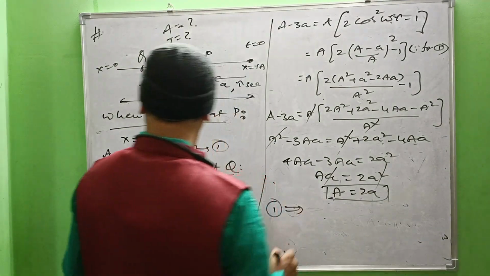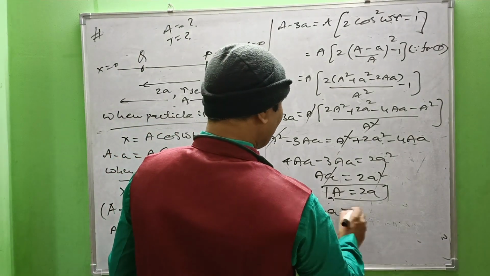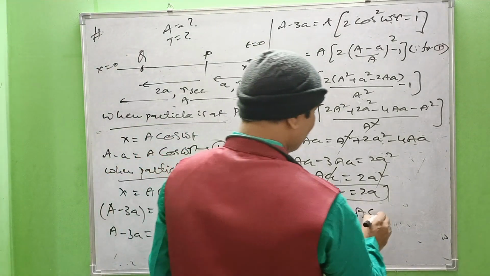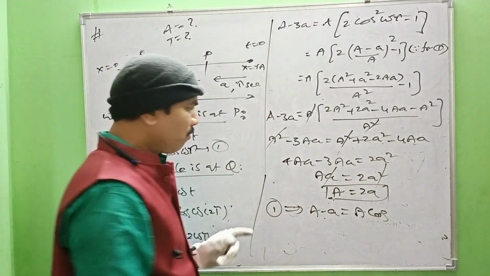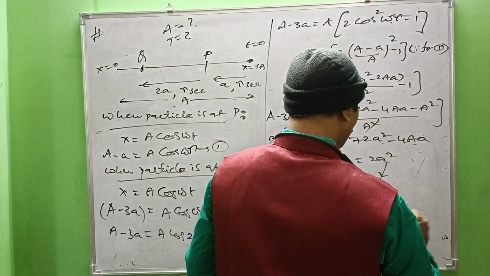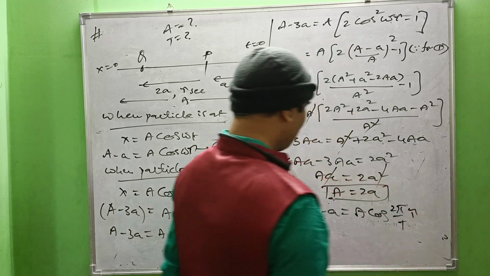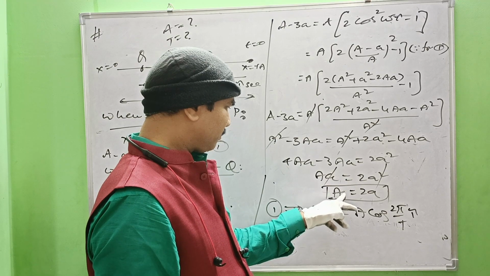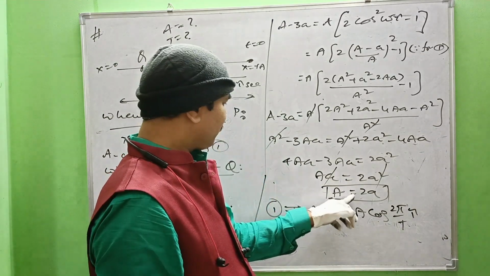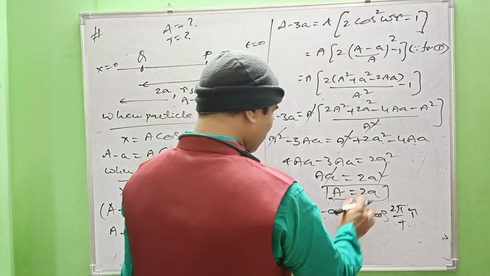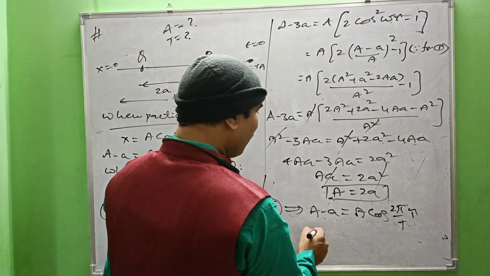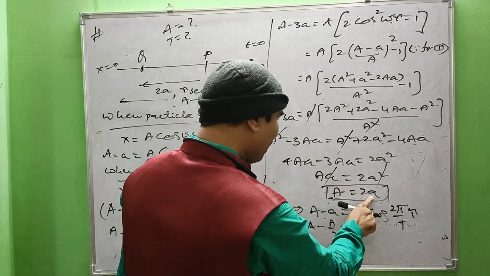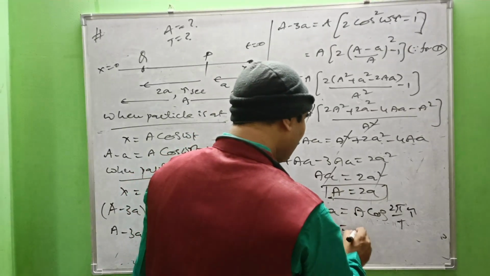From 1, a minus a equal to a into cos omega tau, where omega means 2 pi by capital T into tau. Now replace the small a.